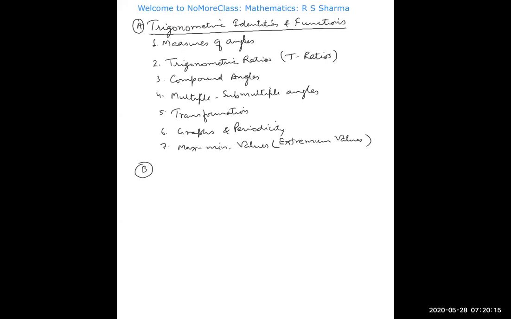One heading. Yes, transformation means converting from one form to another form. We generally call them C and D formulas, converting from one form to another form. C and D formulas. Next concept is trigonometric equations. Second is trigonometric equations, the second chapter.